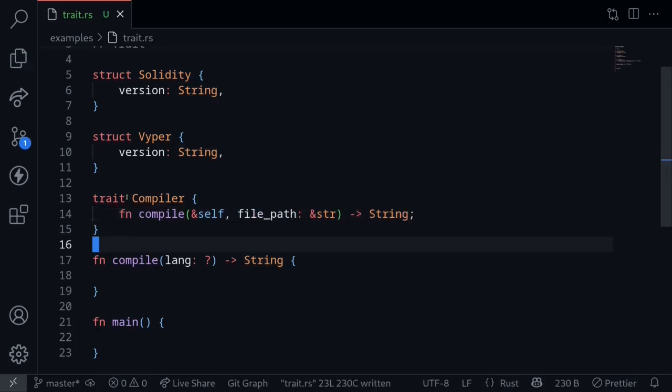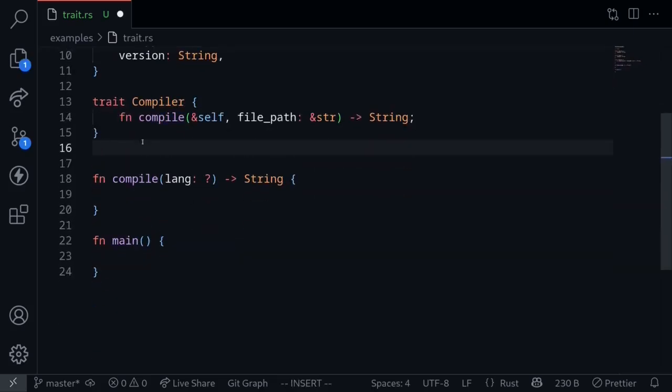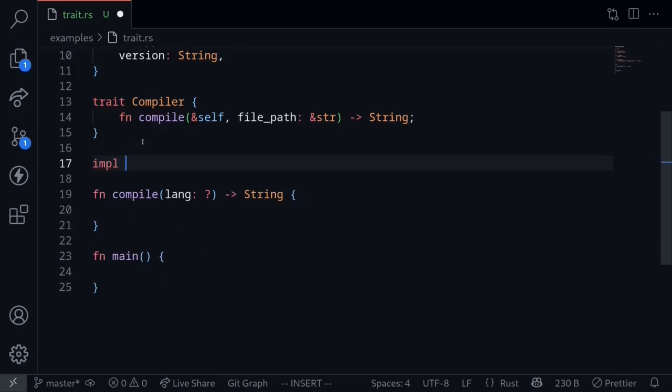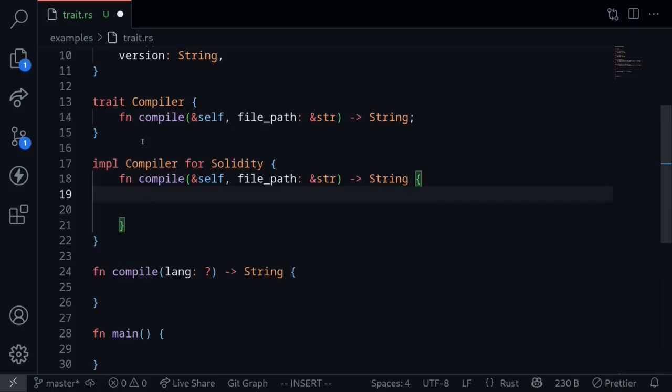So now that we defined a trait, let's now implement the trait for the structs Solidity and Viper. To implement the trait, we'll start with the keyword impl, followed by the trait that we want to implement, impl Compiler, and then followed by the type that's going to implement this Compiler trait. For, let's start with Solidity. We need to implement the compile function. For simplicity, we won't worry about whether the command is a correct command or not. This is just a simple example.